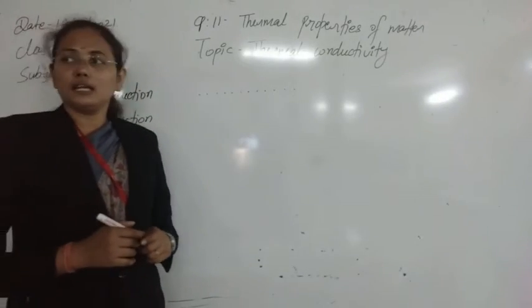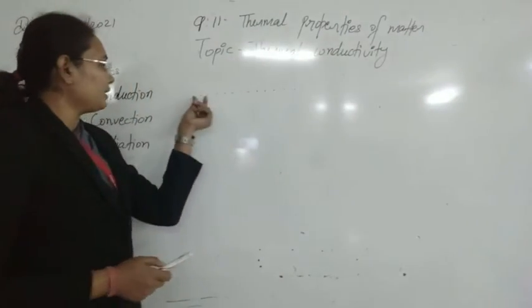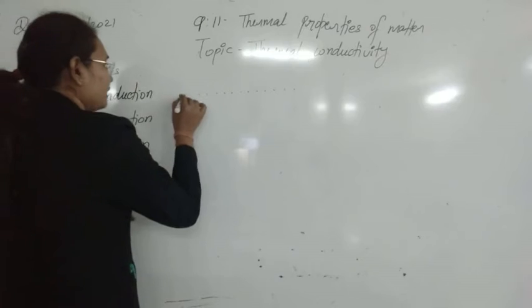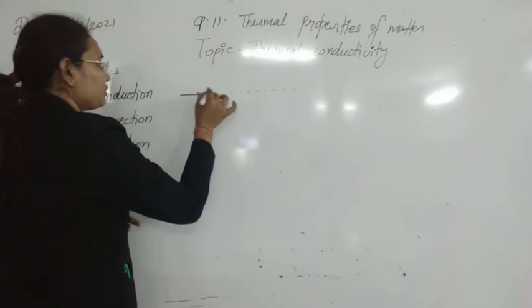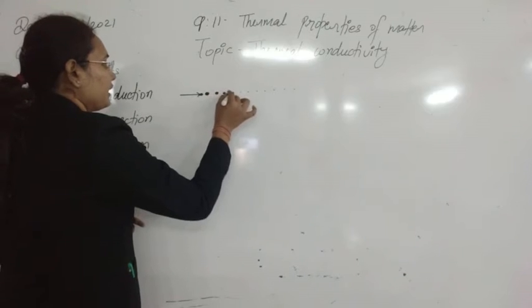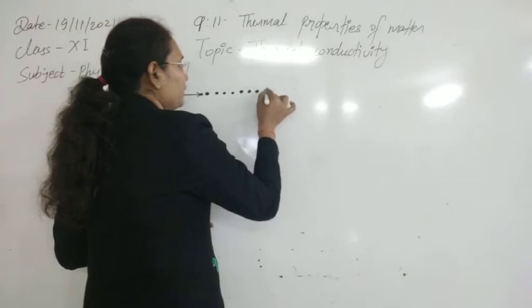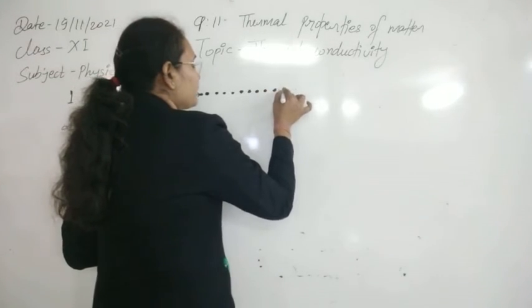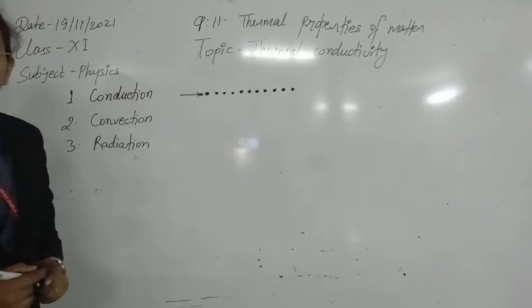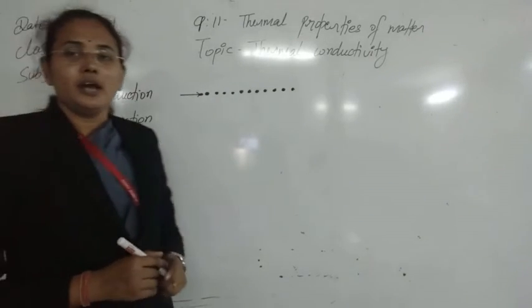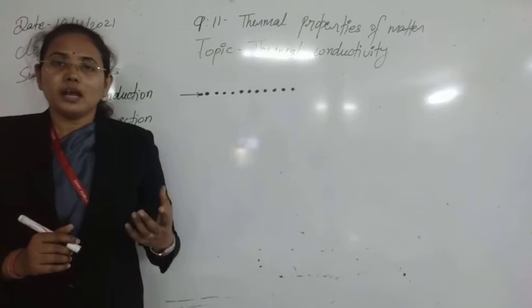Whenever heat is transferred to the first body, in the conduction process, after getting heat, the first molecule starts to oscillate, because whenever heat is supplied to it, its internal energy will change. That is converted into kinetic energy, and due to its kinetic energy it starts to move.